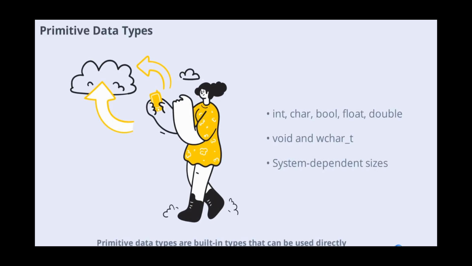Primitive data types are built-in types that can be used directly. These include int for integers, char for characters, bool for Boolean values, float for single precision decimals, double for double precision decimals, void for valueless entities, and wchar_t for wide characters. Each type has a specific memory size and range which may vary by system.